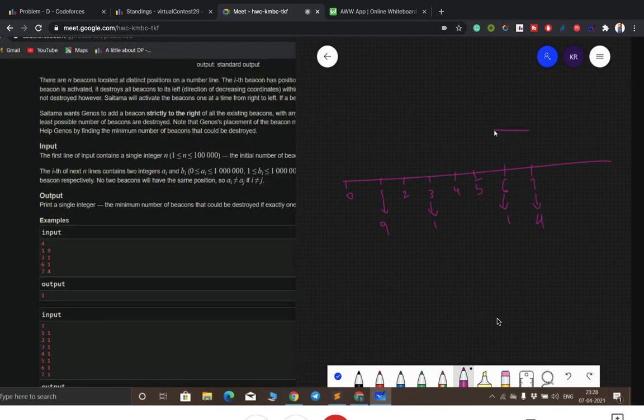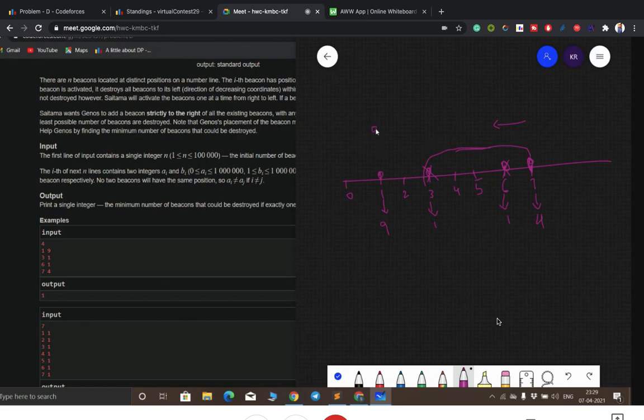We have to start activating bombs from the right. Let's take some bombs over here. If we activate this bomb, this will blast till 7, 6, 5, 4, 3, till here. So these bombs won't be available for activating after this step.